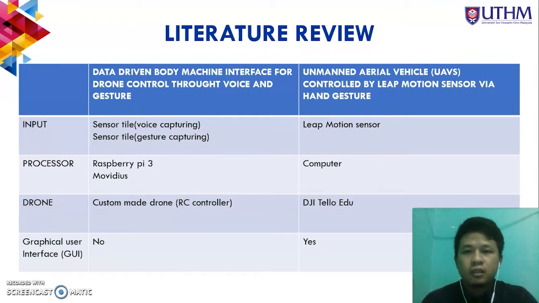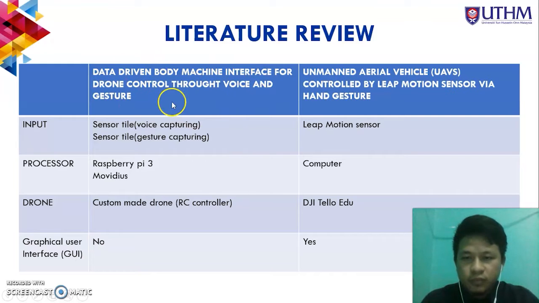Literature review. This is my comparison. I compare my project with the data-driven body machine interface for drone control through voice and gesture. This project consists of two inputs, both using sensor tile, where one is used for voice capturing and the second one for gesture capturing, and it uses a Raspberry Pi 3 processor. The drone is also a custom-made drone, which uses an RC controller.